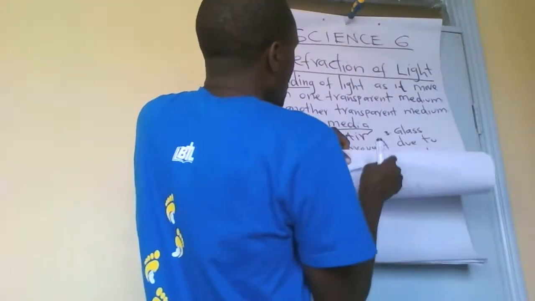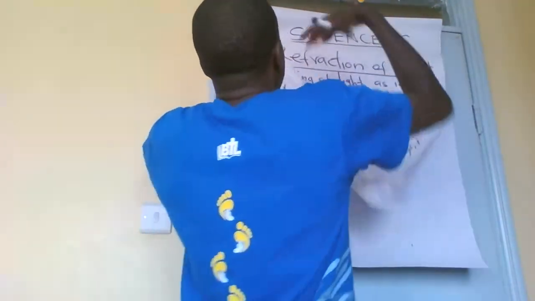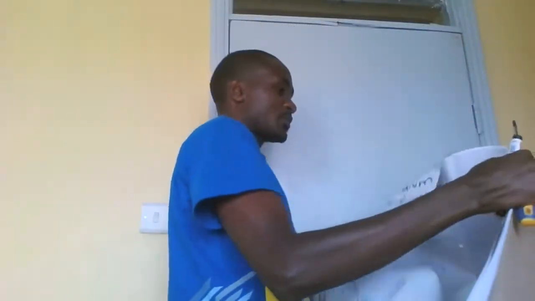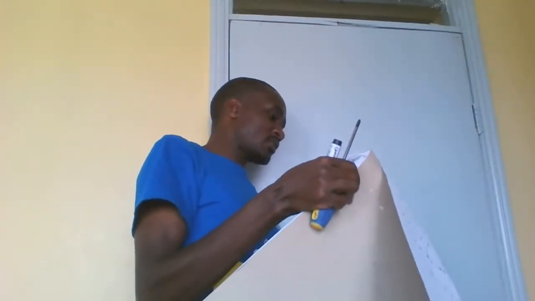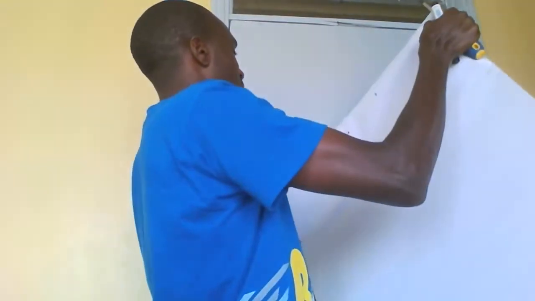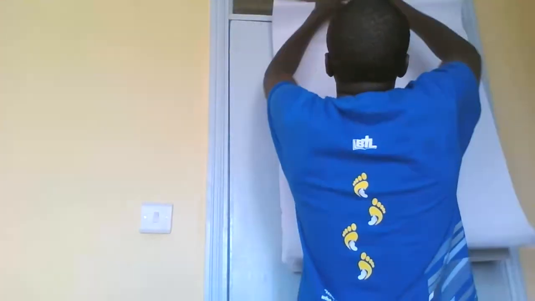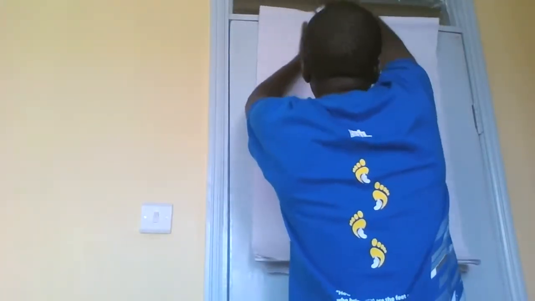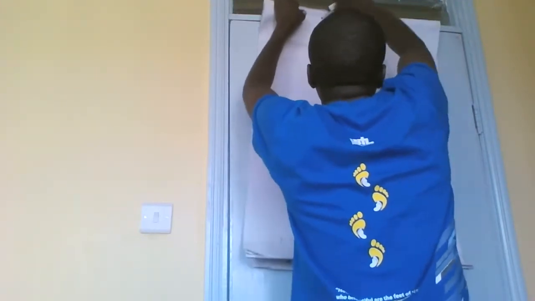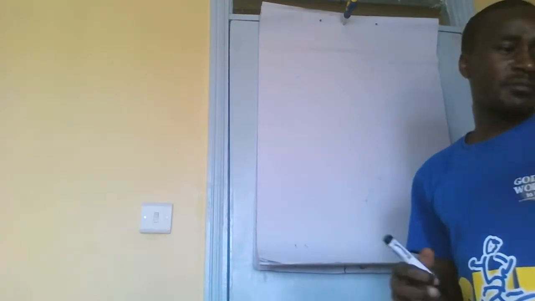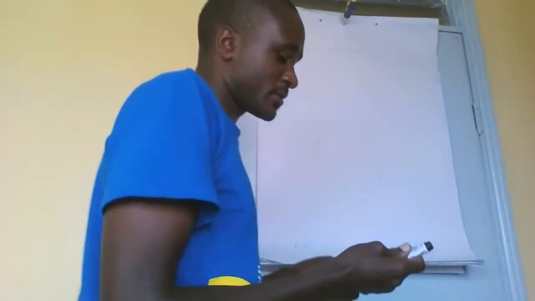Now I want us to go to other examples. As we go to other examples, you will be trying all these ones at home and at your own pace. So we move on. Now, I want to give some examples which you can do at home. For example, refraction of light can be observed in the following cases.